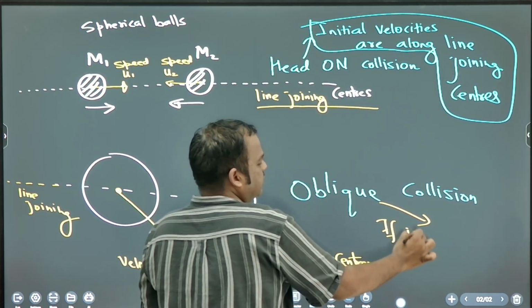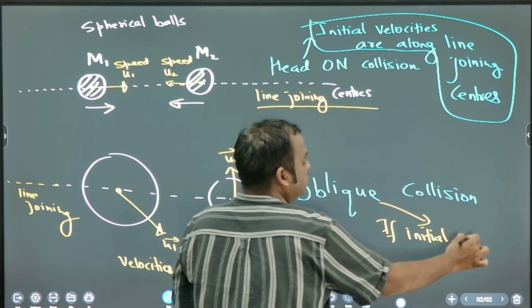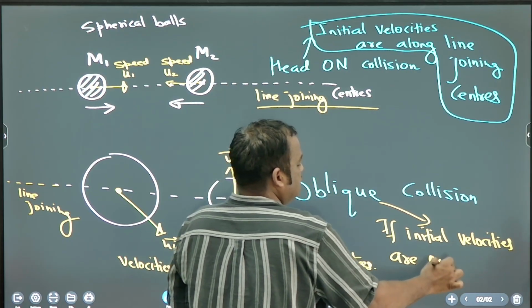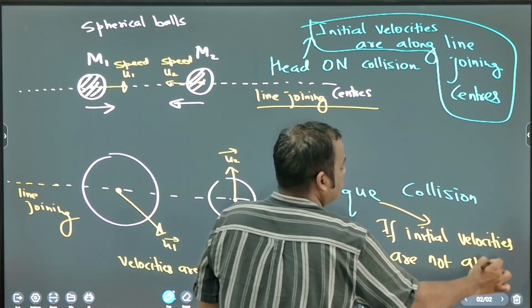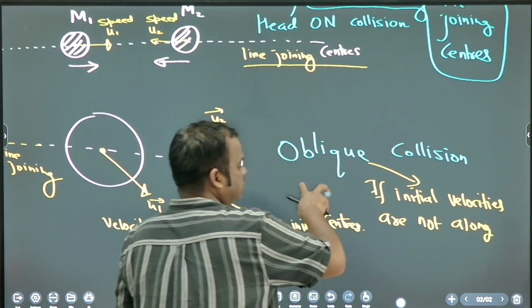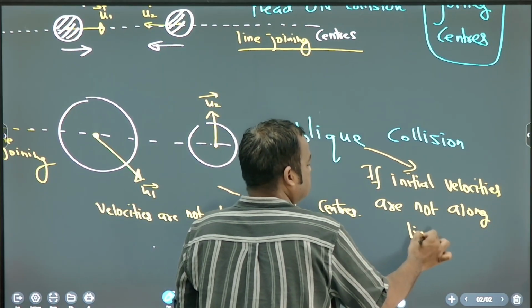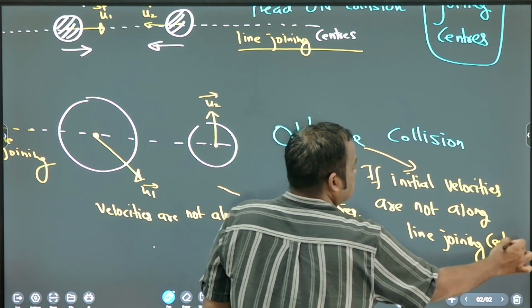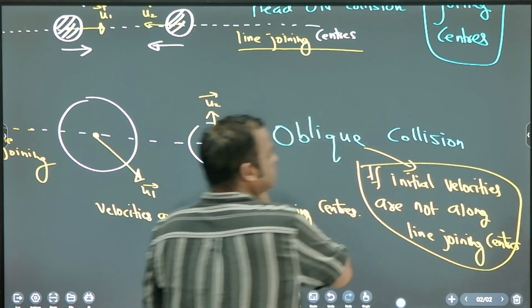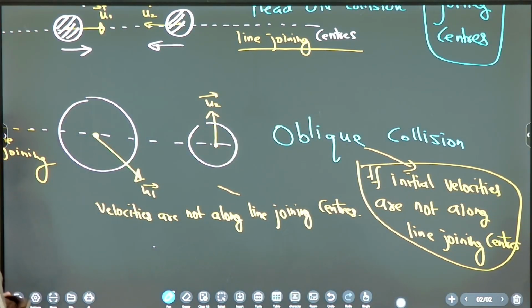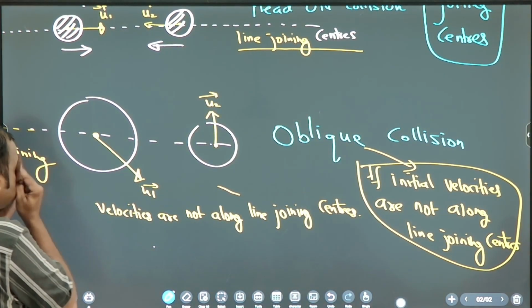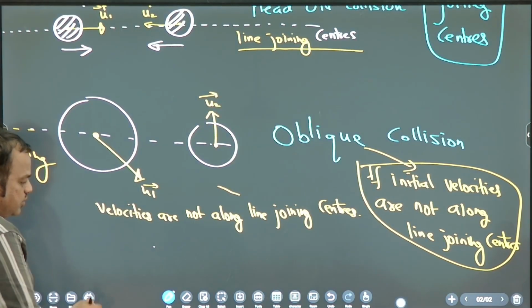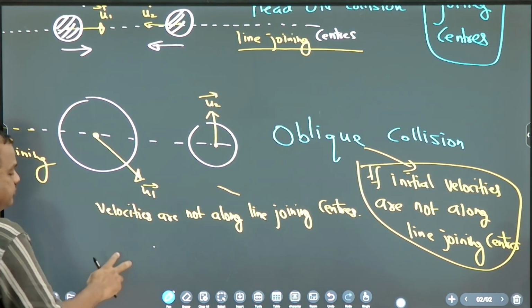Note down, if initial velocities are not along the line joining centers, that is known as oblique collision.